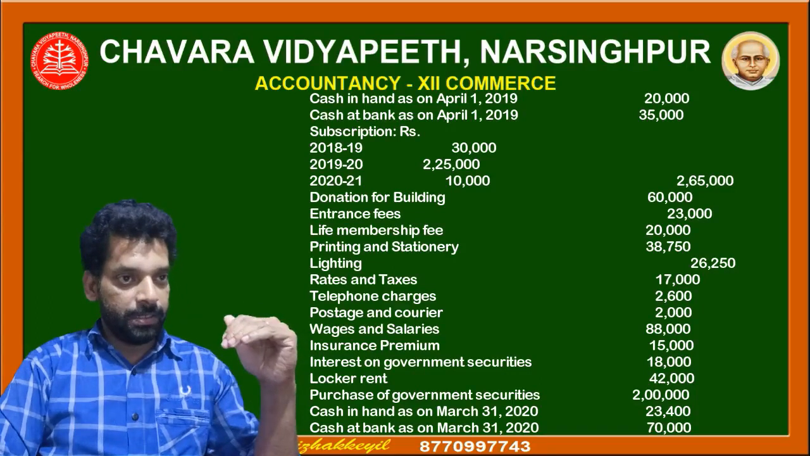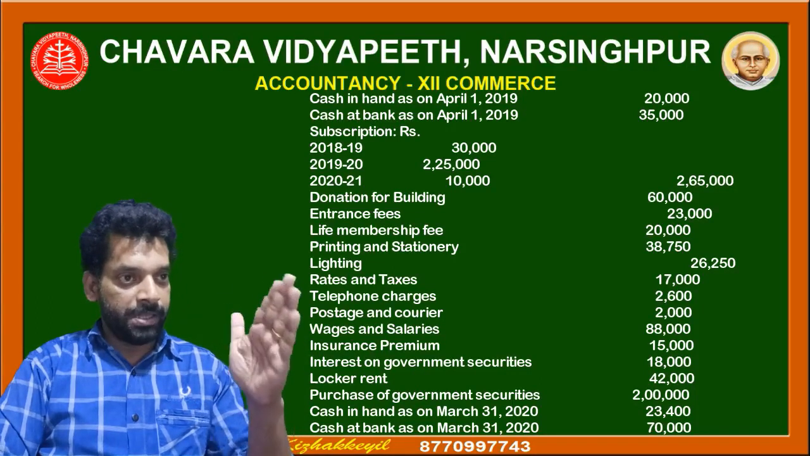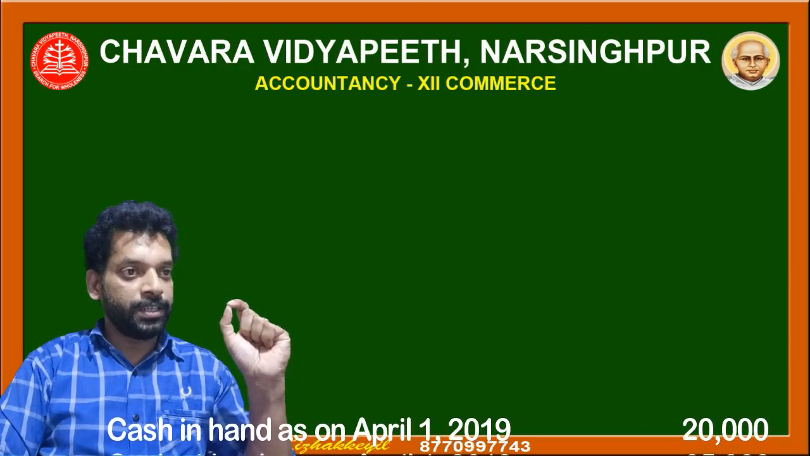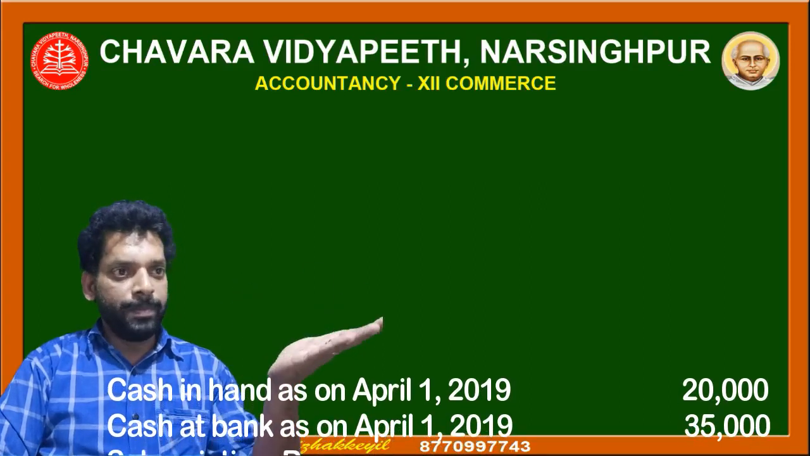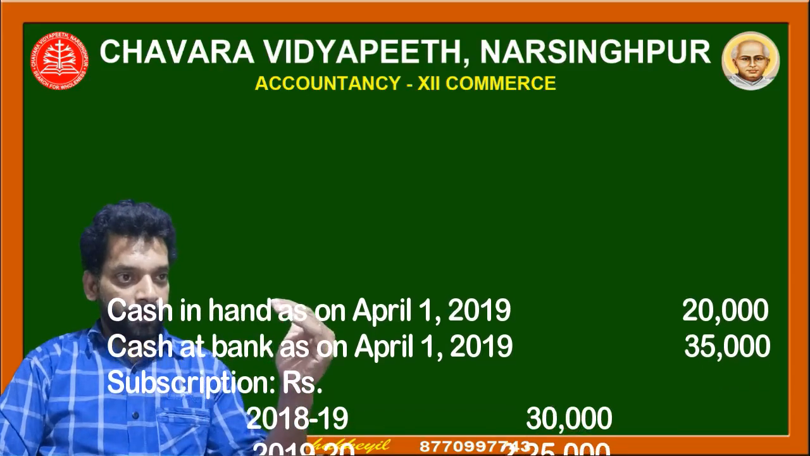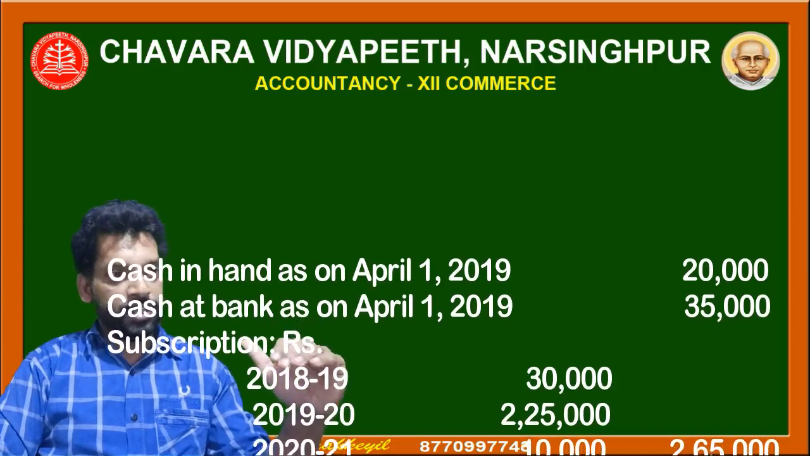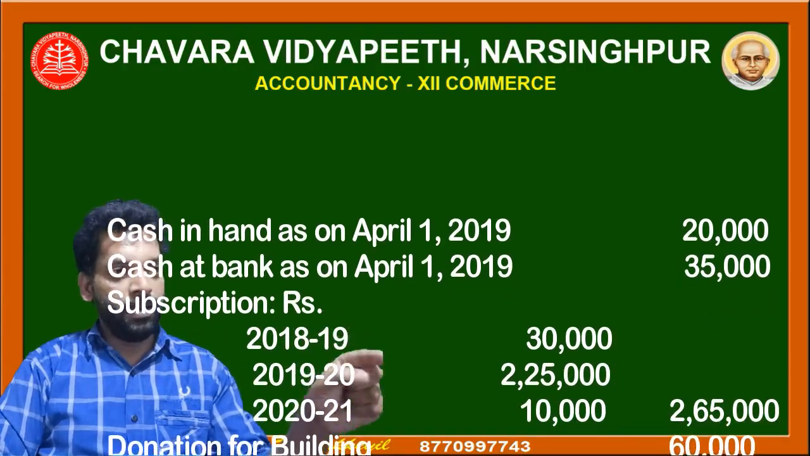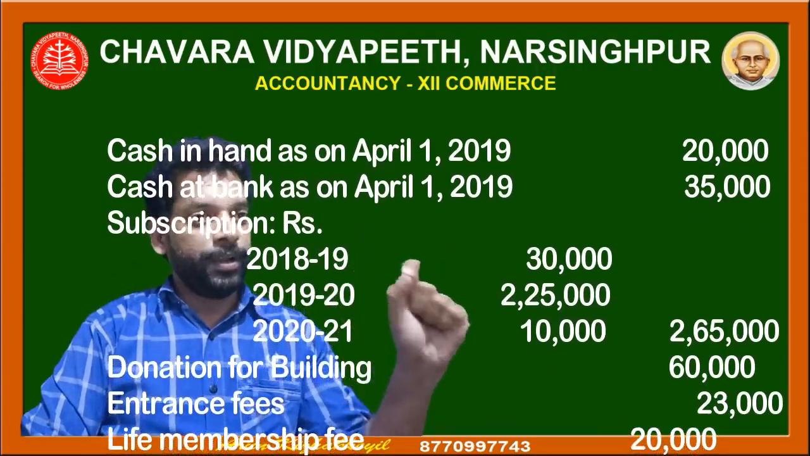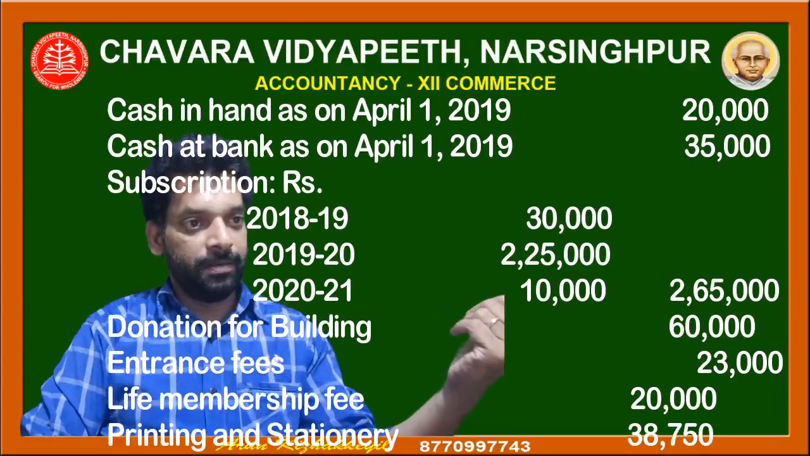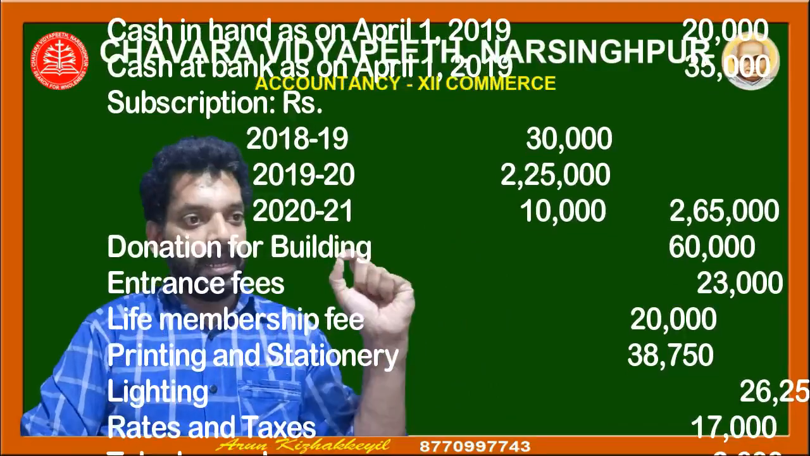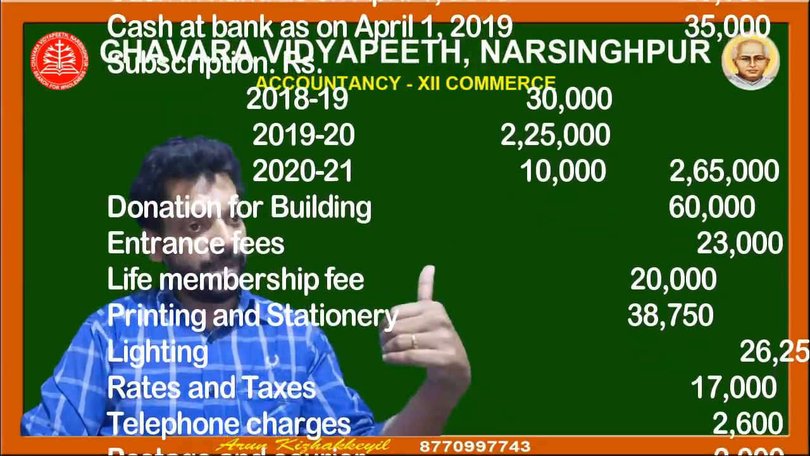So among these, what are recorded on debit side and what are recorded on credit side? Cash in hand, cash at the bank in the beginning, opening balance, debit side. Subscriptions, whether it is of previous year, current year or next year, no matter, total we record on the debit side of receipts and payments account because it is receipts. Donation for building, debit side because receipts. Entrance fees, receipts, debit side. Life membership fees, receipts, debit side.